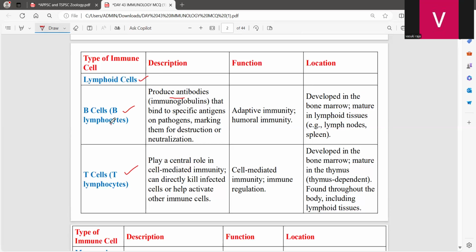In B lymphocytes, we have two different types of cells: plasma cells and memory cells. Plasma cells produce antibodies that bind to specific antigens, and an antibody always has a binding site for the antigen.